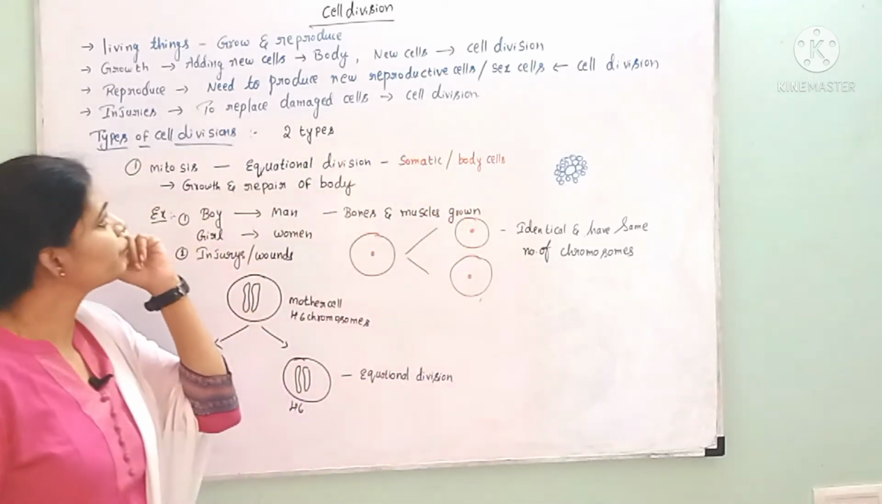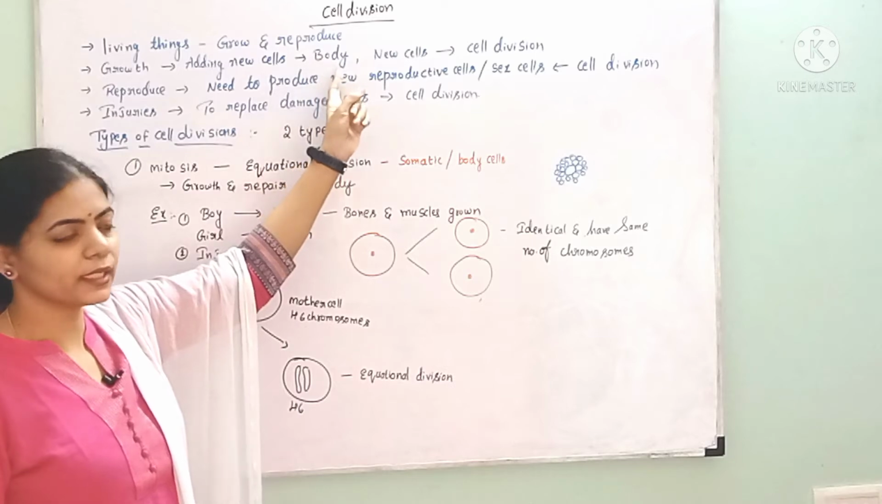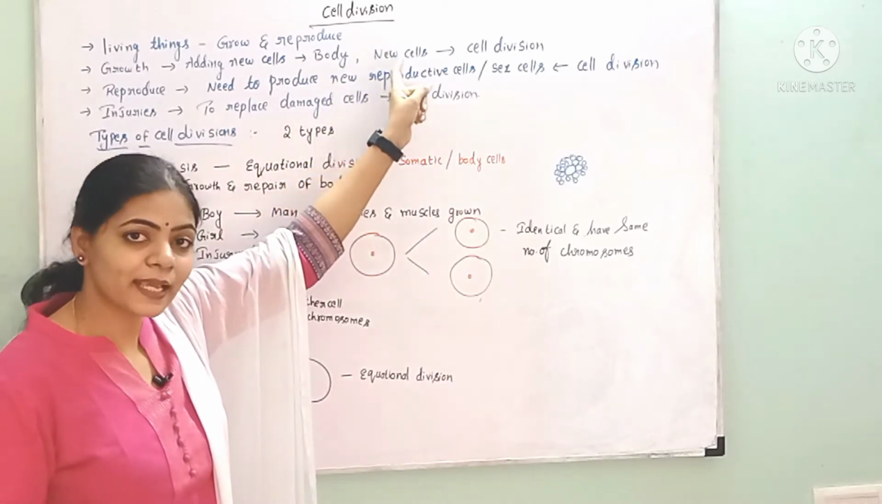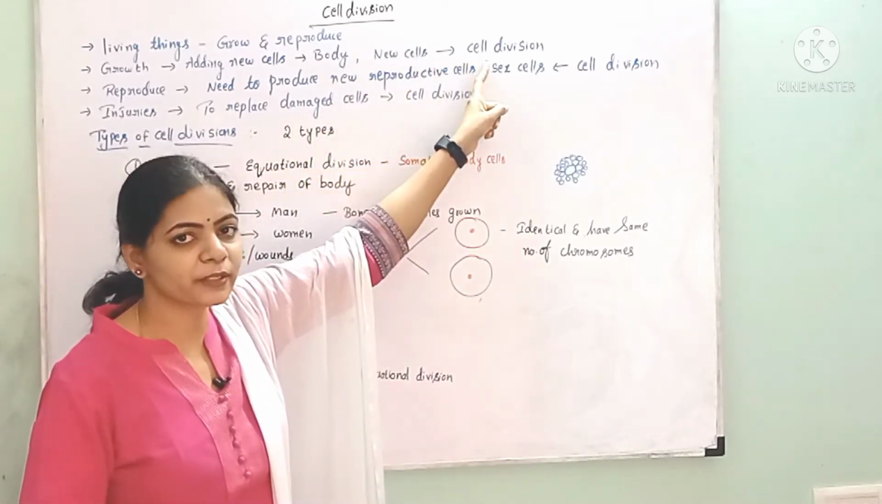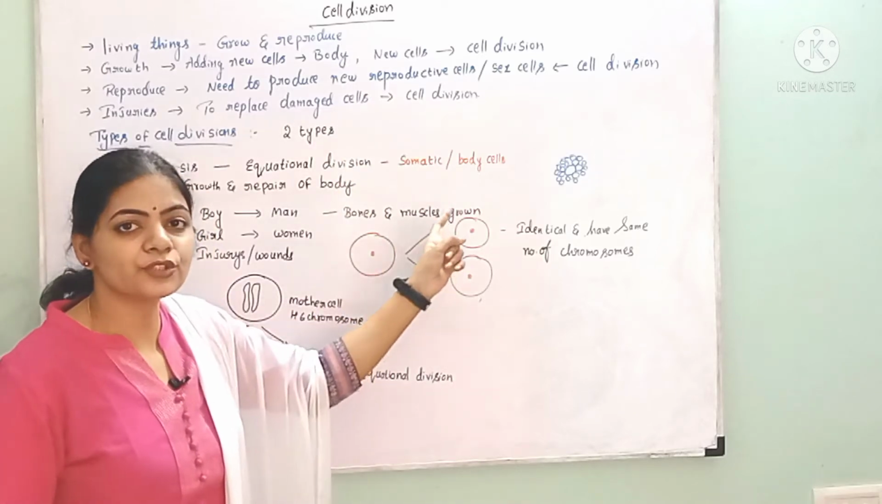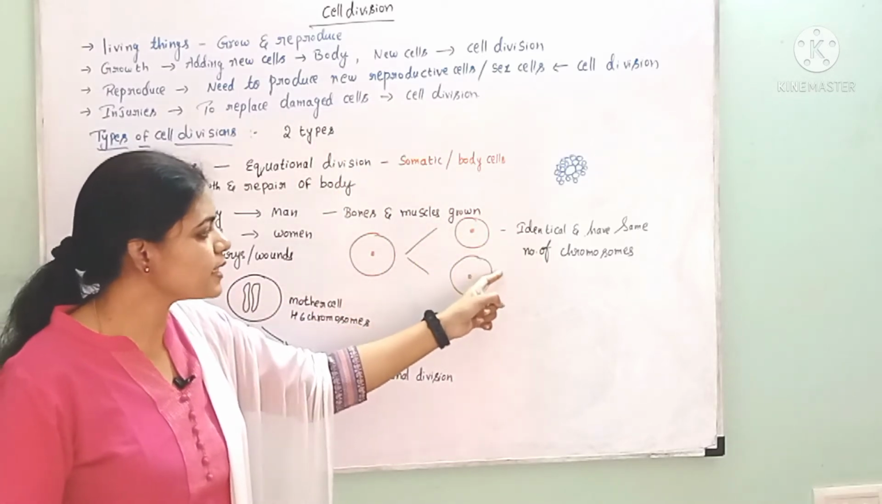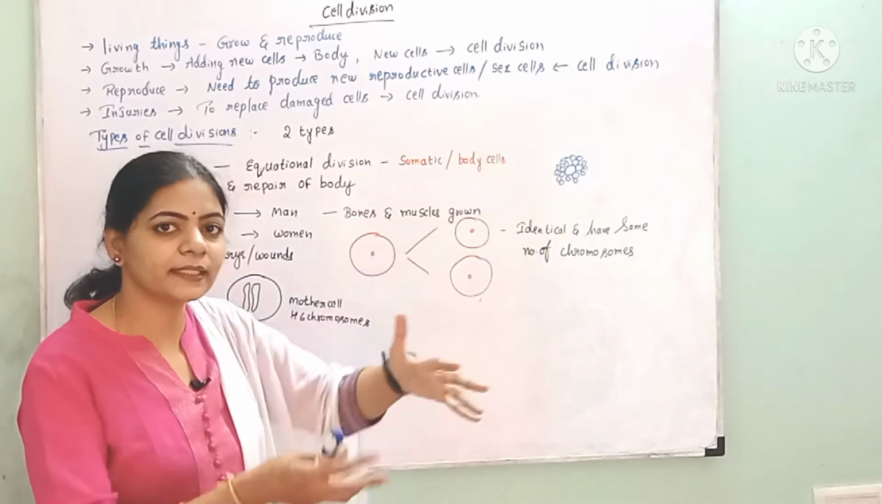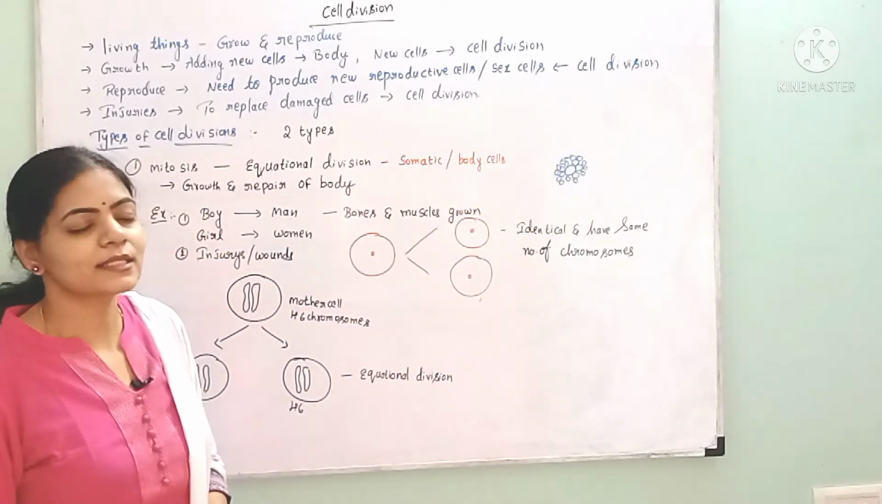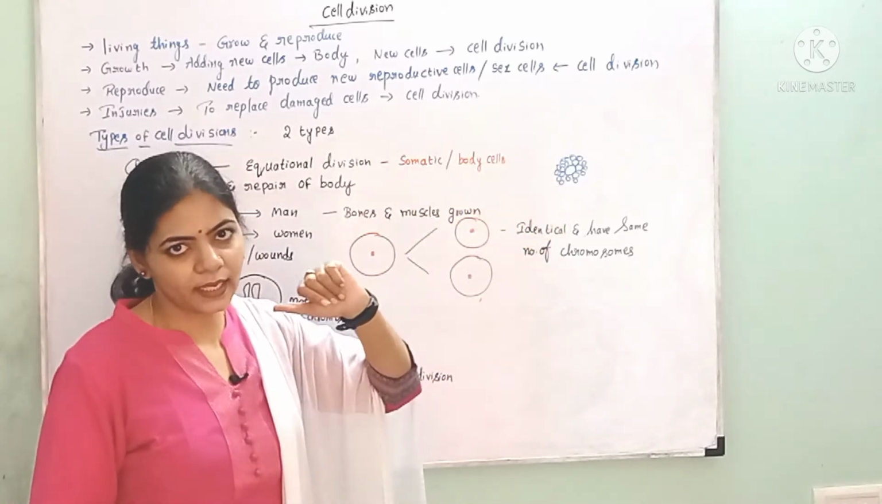And how are those new cells added to the body? These new cells come from cell division. One cell divides into two cells, and these two cells divide again into four cells. Like that, the growth of the cells leads to the growth of an organism.